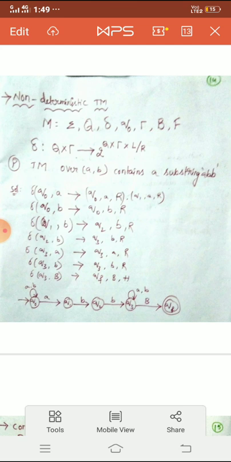For the symbol small a, there are two paths. One is a loop that takes you to the same state q0, other from q0 to q1. See, for the same input symbol a, you are having two different paths. This is the way how we can get a clear idea about the non-determinism.